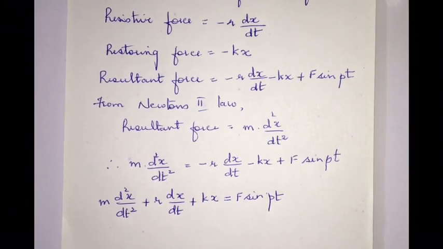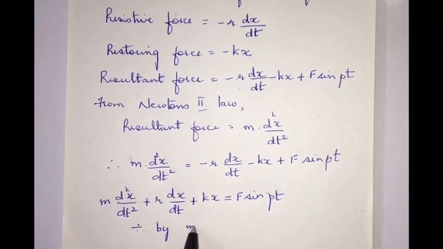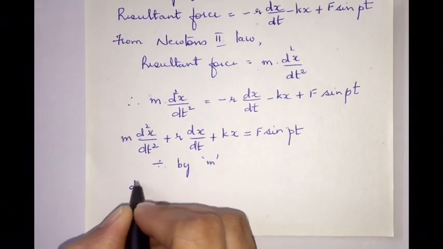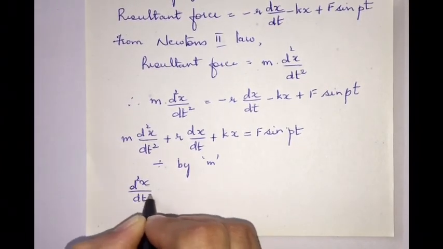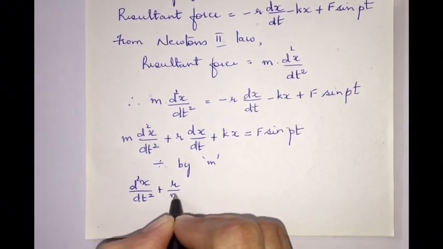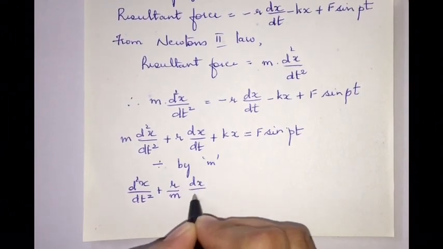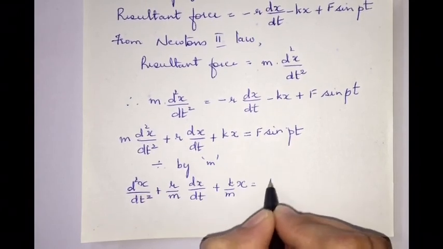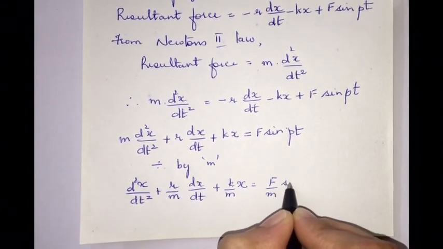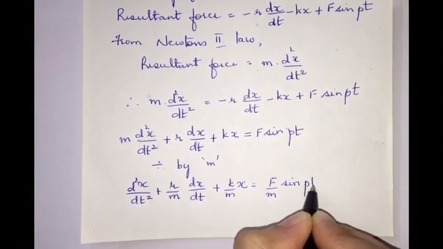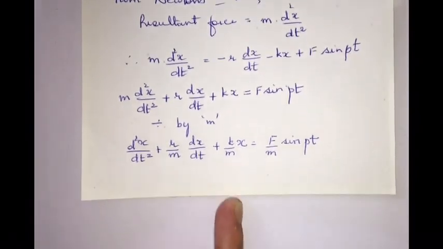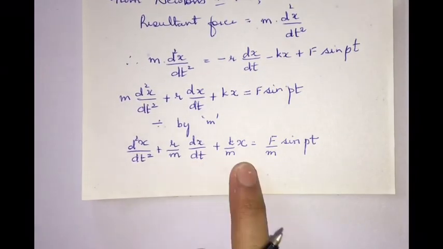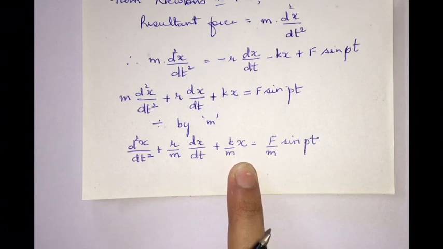Now let me divide this whole equation by m. So we get d square x by dt square plus r by m dx by dt plus k by m into x is equal to F by m sin Pt. We know that r by m is equal to 2b and k by m is equal to omega square.